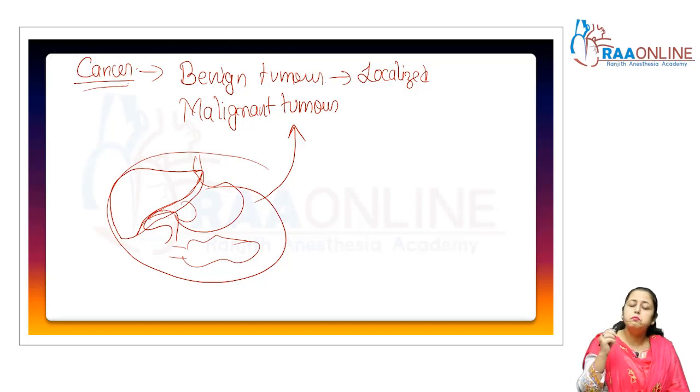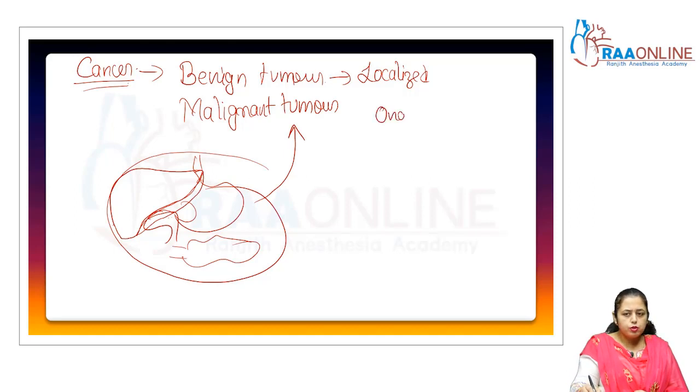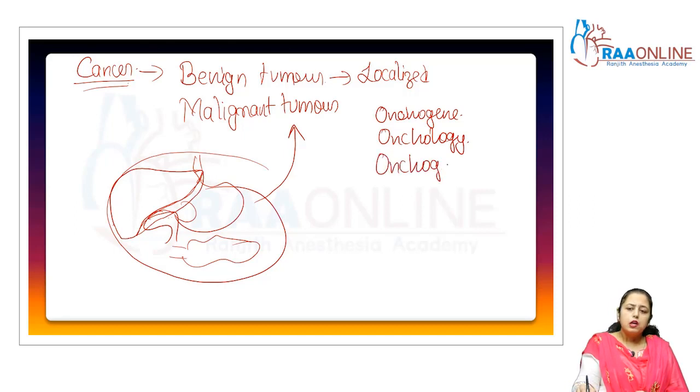There are many reasons for cancer. The genes which are related with cancer are called oncogenes. The study of cancer is known as oncology. And the substances which cause cancer are called oncogenic substances.